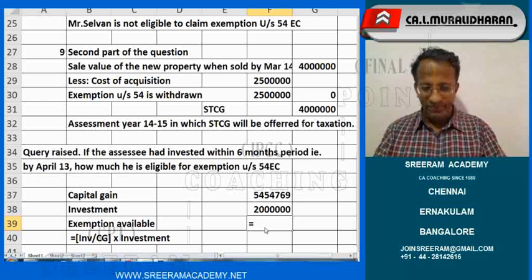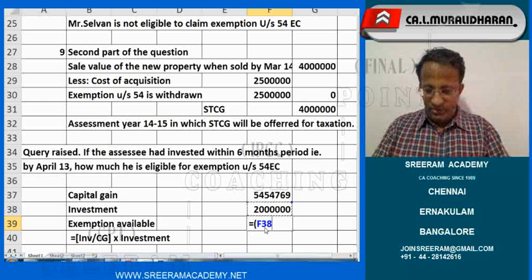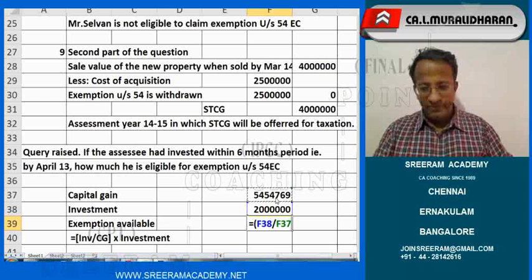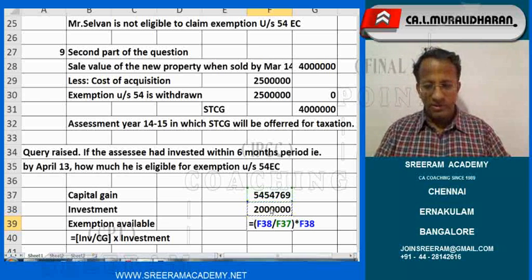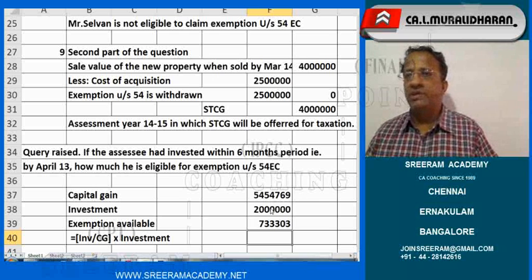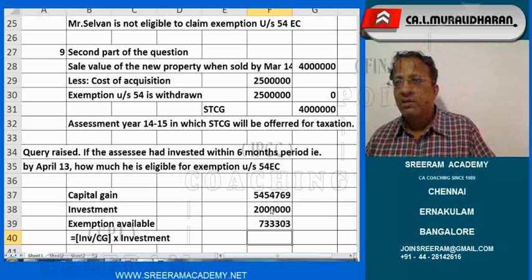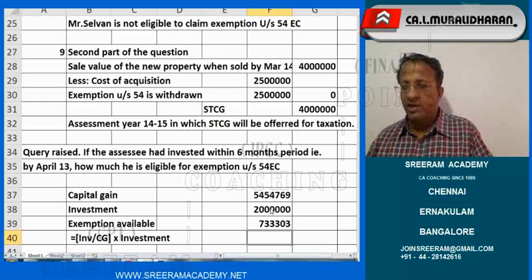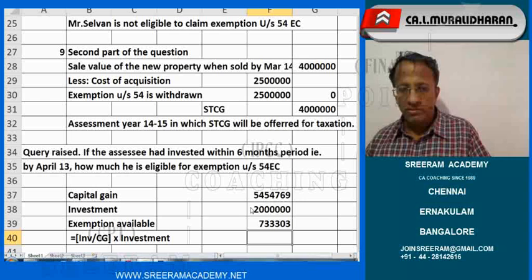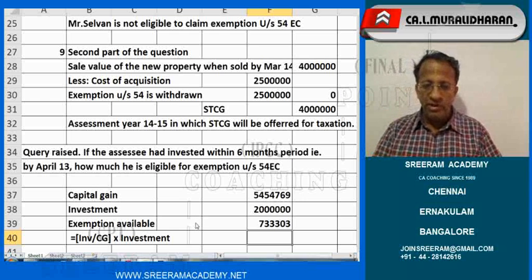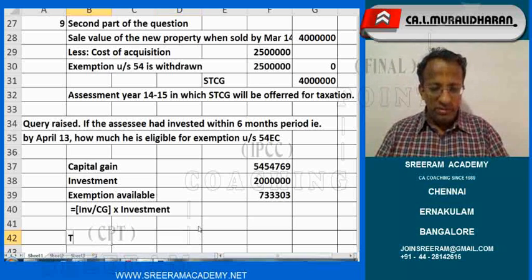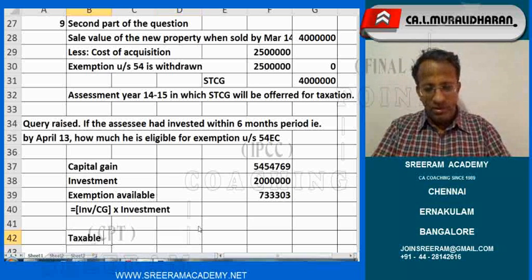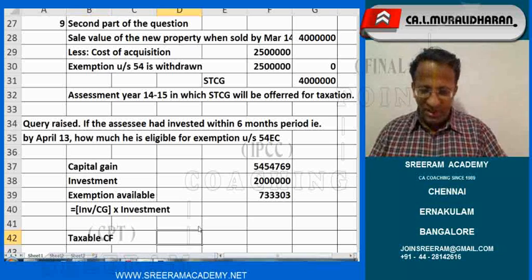Now we will put it this way. Investment divided by capital gain into investment. That means he is eligible for exemption only to the extent of 7,33,303 under 54 EC. If that be the case, what will be the taxable capital gain? One moment, let me complete.